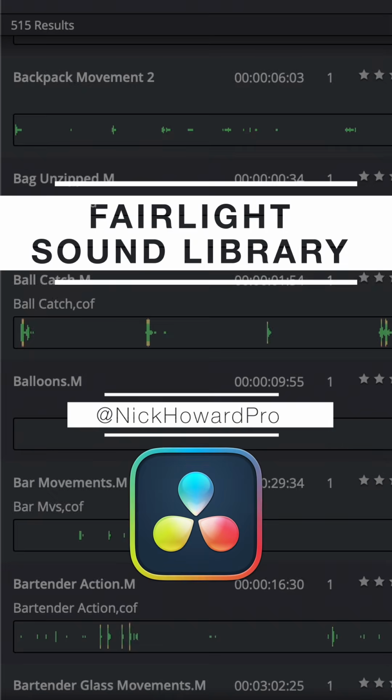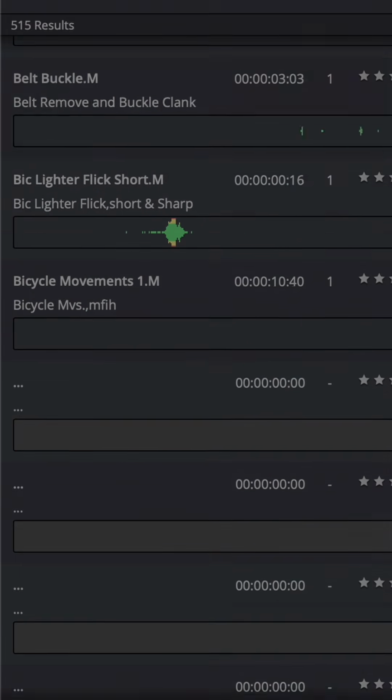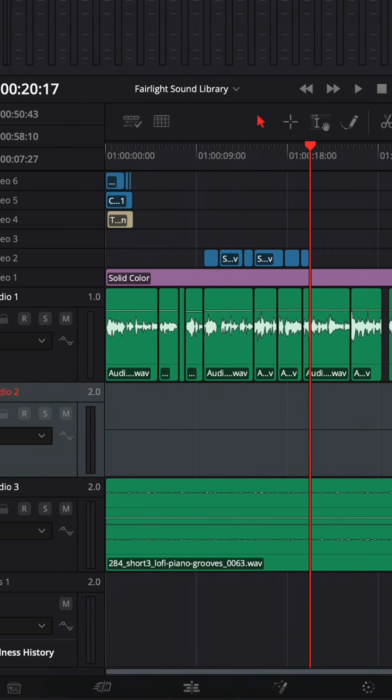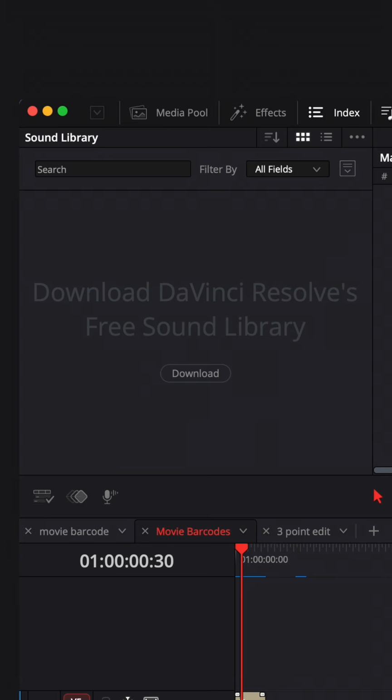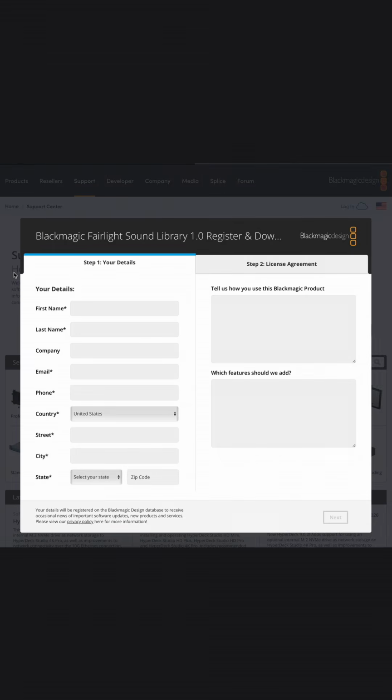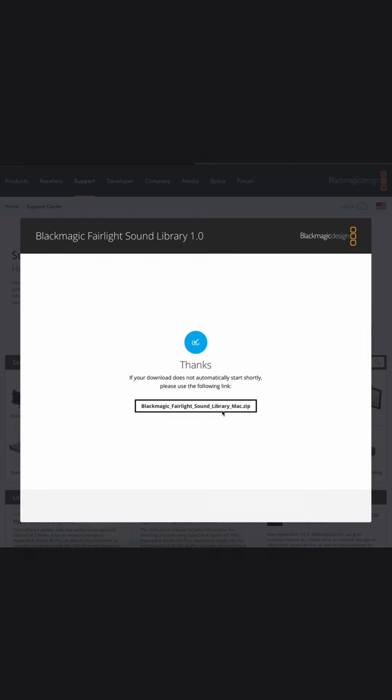The Fairlight Sound Library is a royalty-free collection of 500 professionally recorded Foley sounds that you can use from the Sound Library panel. To do this, go to the Edit or Fairlight page, open the Sound Library panel, and there'll be a button to press to download the free sound effects library. This will take you to the Blackmagic Design support page, register and download the Sound Library installer.